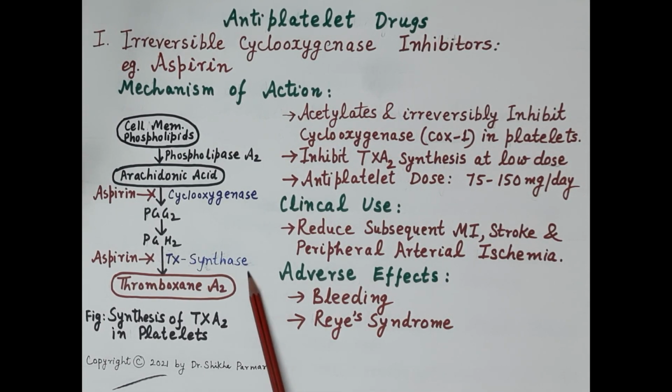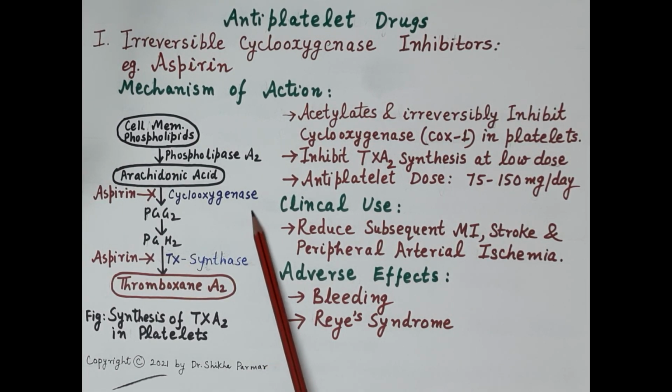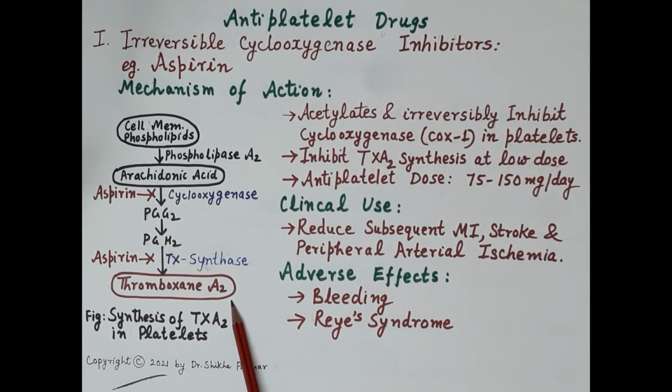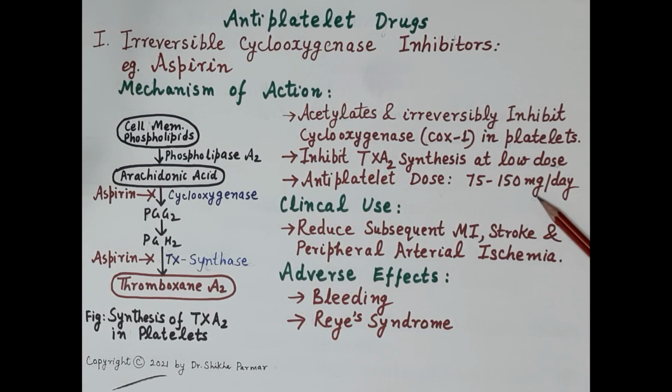Aspirin also inhibits thromboxane synthase in the platelets. Inhibition of these two enzymes, that is COX-1 and thromboxane synthase, results in reduced synthesis of thromboxane A2. As we know, thromboxane A2 is a very important platelet aggregator. So the reduced synthesis of thromboxane A2 by aspirin inhibits platelet aggregation. Further, COX-1, that is cyclooxygenase 1, is inhibited at a low dose of aspirin, that is 75 to 150 milligram per day.